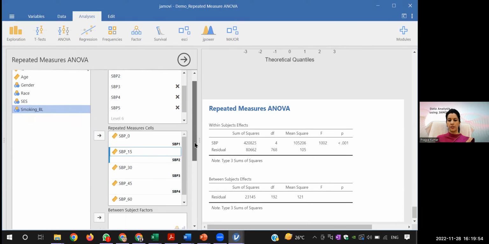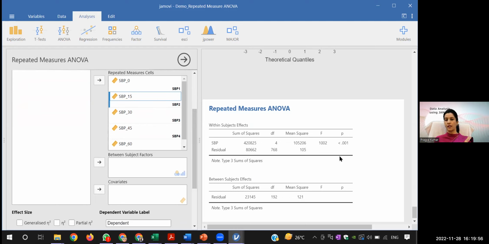Now it's complete. You see the value of repeated measure and you can see that this is significant. But in which group it is significant, that is not clear. Here you can see those things which we studied, the sum of squares and degrees of freedom. If you divide this by this, you will get the mean square.